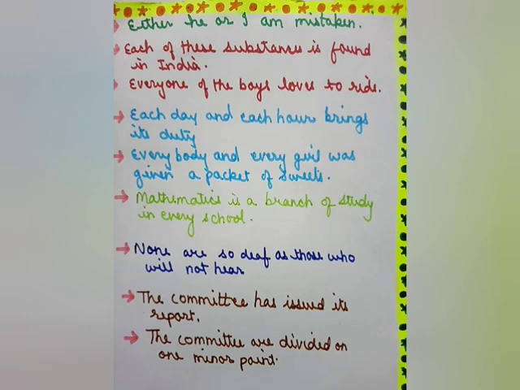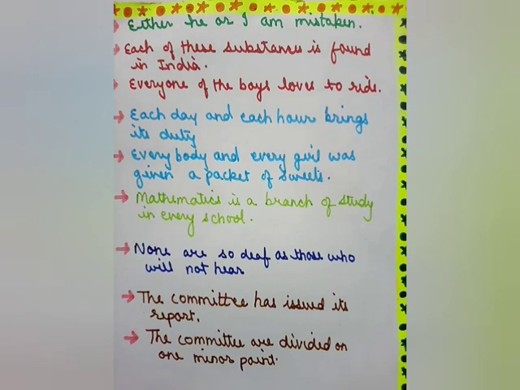But a collective noun takes a plural verb when the individuals of which it is composed are thought of, when there is a sense of individuality. Then we use a plural verb. The committee are divided on a minor point. We are taking the members of the committee as individuals.